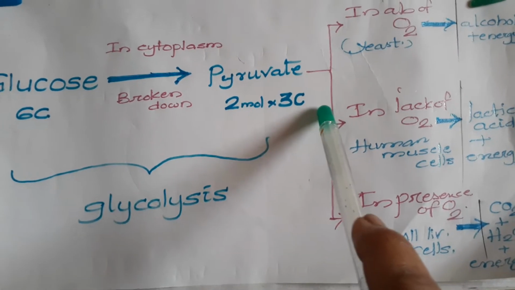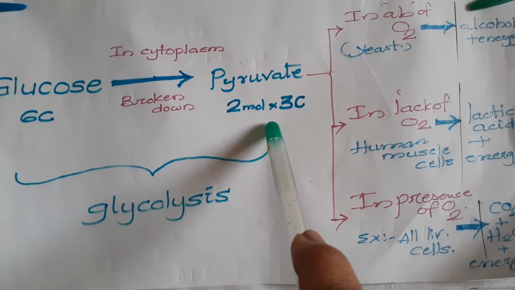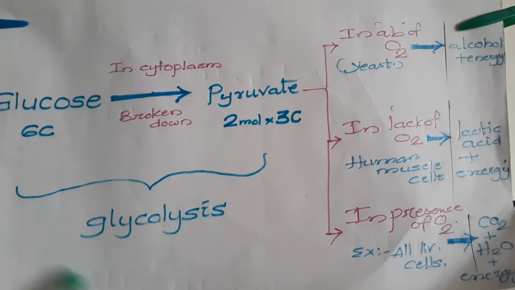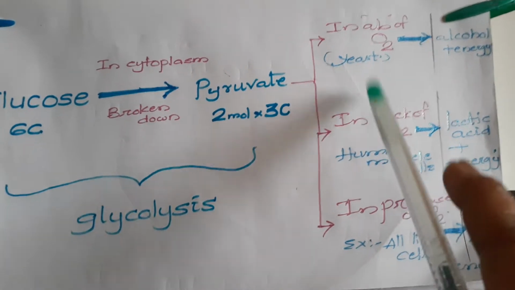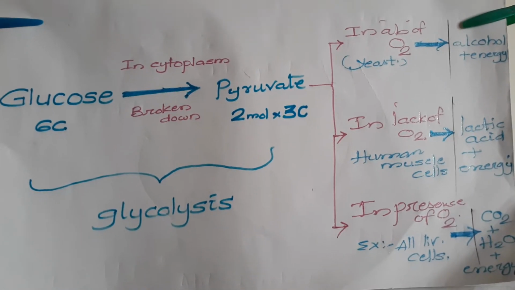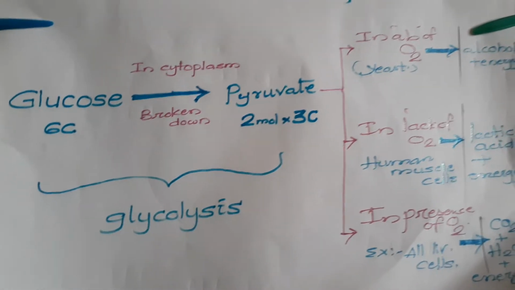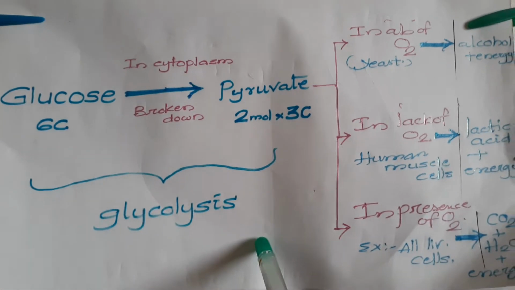Two molecules of the 3 carbon compound are generated. So, this is the common first step seen both in aerobic respiration as well as anaerobic respiration. The first step of the respiration process is called glycolysis.